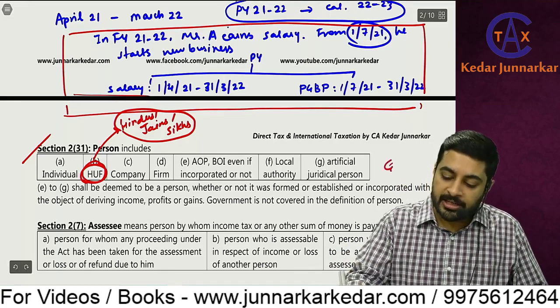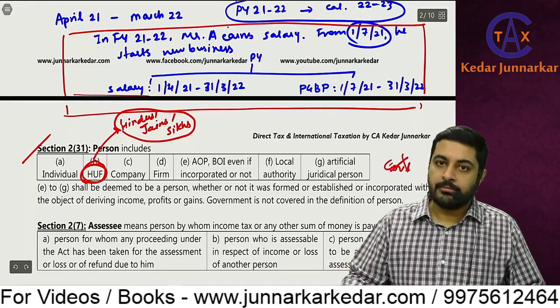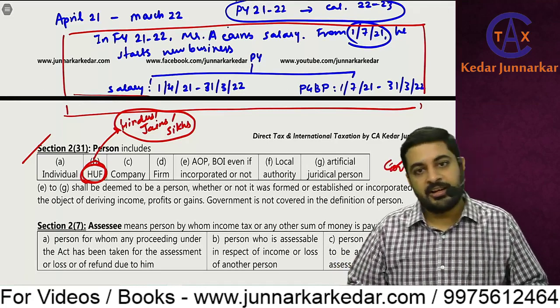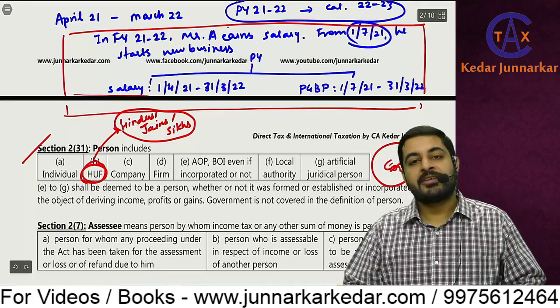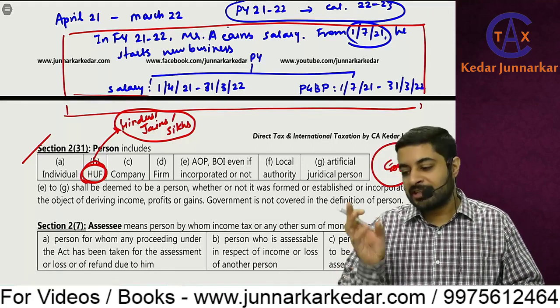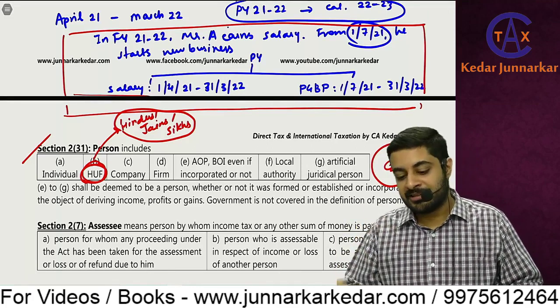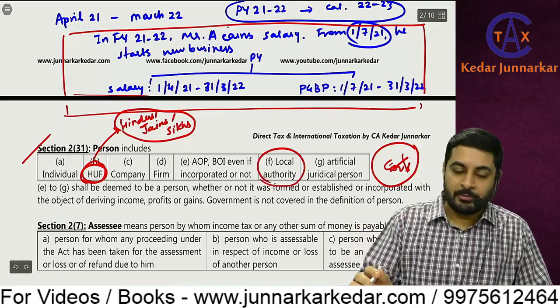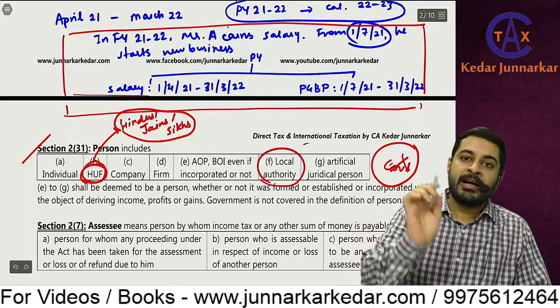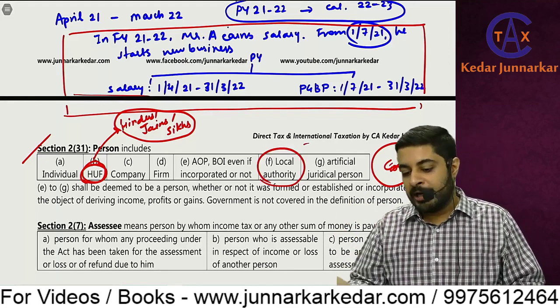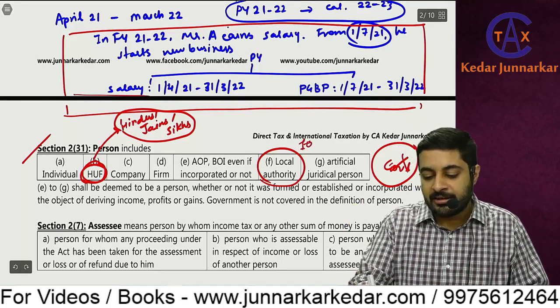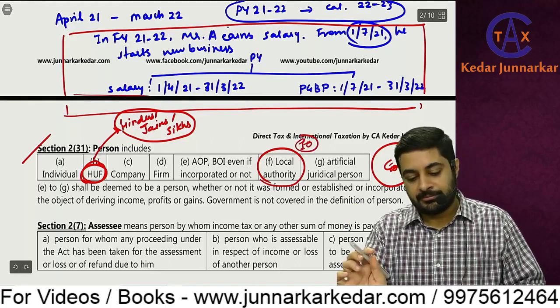Now government is not specified here. Government is not specified in the definition of person. Therefore, we cannot recover tax from government. So state government, central government does not pay tax. Local authority, which is your municipality, gram panchayat, zilla parishad, is specified in the definition of person. So it will be liable to pay tax, but in section 10, there is one exemption for that.